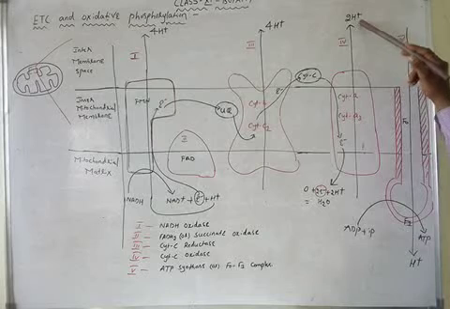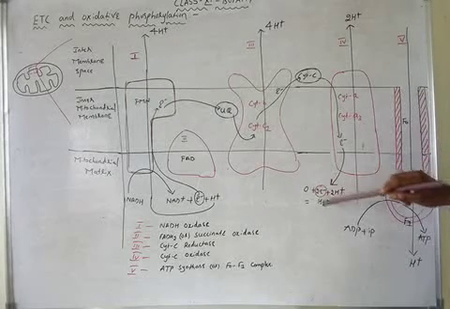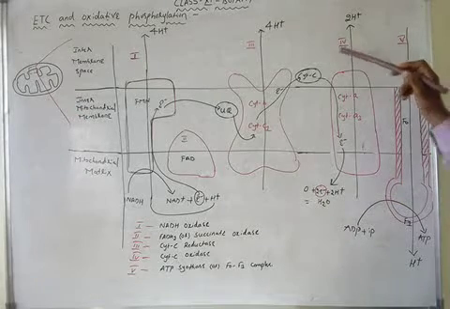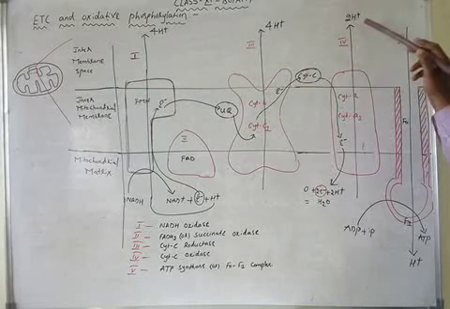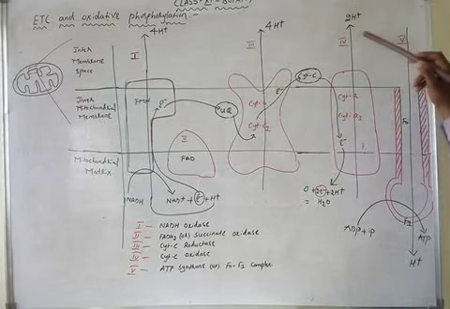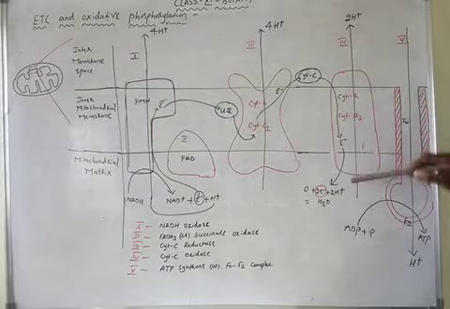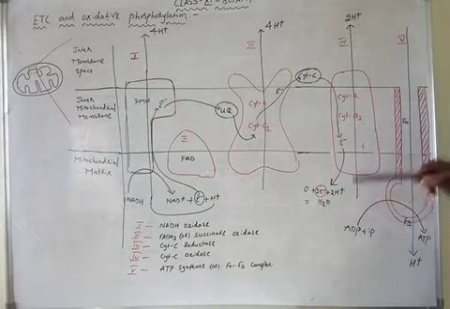Why not 4 protons? It means the remaining 2 protons are given to the molecular oxygen for the formation of water. Why is complex 4, unlike complex 1 and complex 3, not transporting 4 protons, only translocating 2 protons? Because the remaining 2 protons are given to the molecular oxygen for the formation of water.